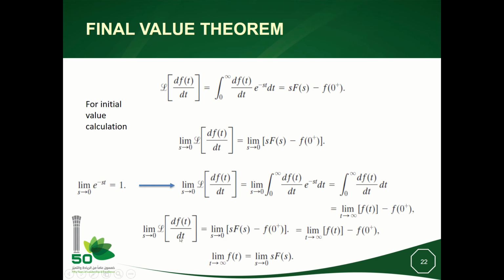Now, the limit of sF(s) minus f(0+) when s goes to 0 will be equal to this. Now we have f(0+) from the left-hand side, and we have f(0+) from the right-hand side. They will cancel, and we will be left with the limit of f(t) when t goes to plus infinity equal to the limit of sF(s) when s goes to 0.